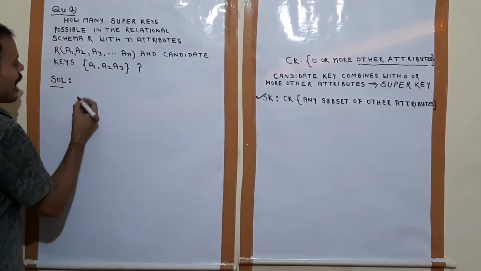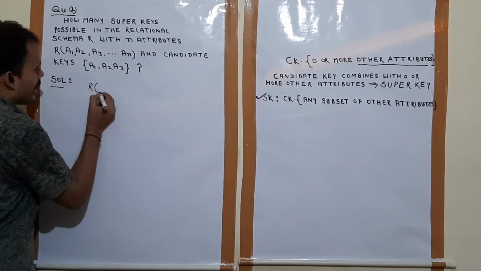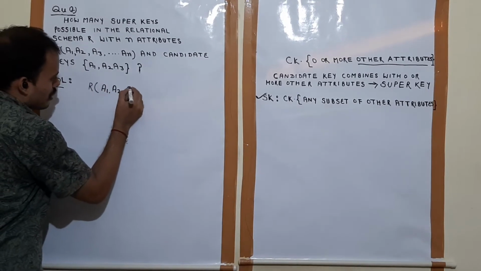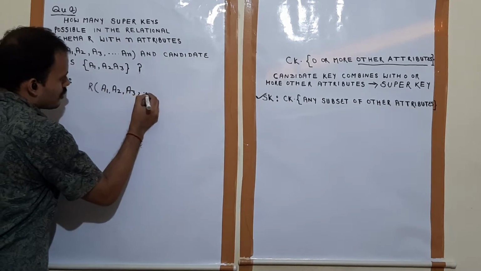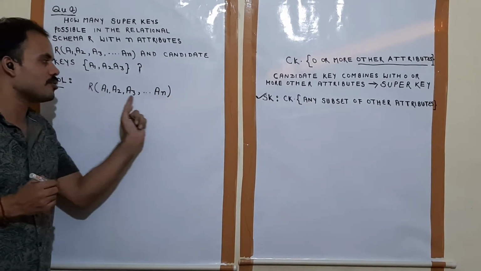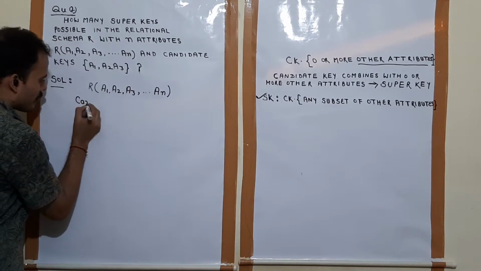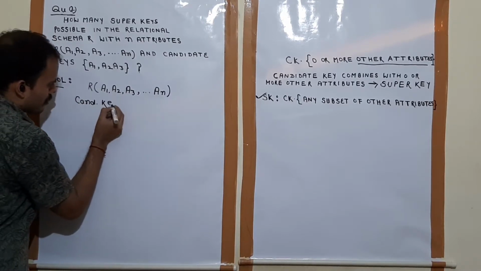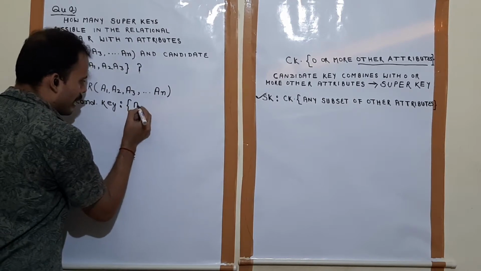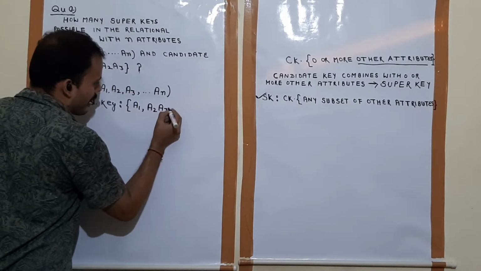See here, a relational schema R is given with set of attributes a1, a2, a3 to an, means with n attributes, and candidate keys are a1 and a2, a3.